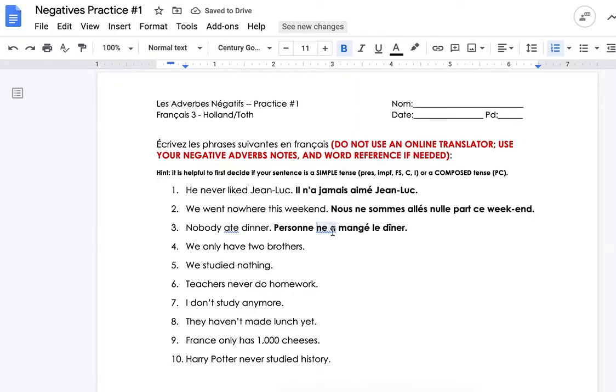And then what's going to happen here, it's going to become an apostrophe. We only have 2 brothers. Again, do it without the only. We have 2 brothers. Nous avons 2 frères. We only have. Nous n'avons que 2 frères.